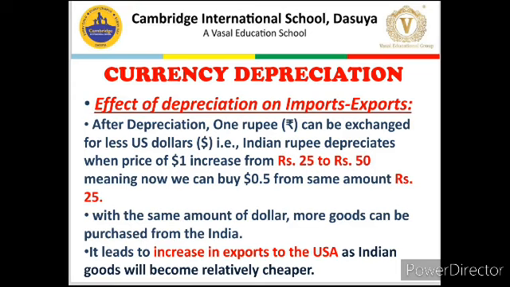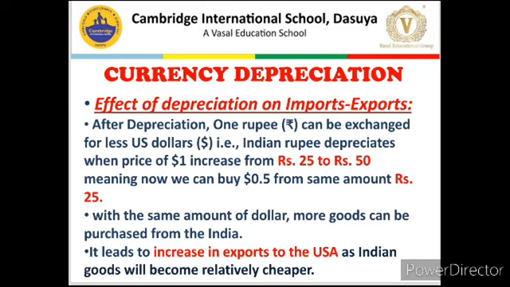So we have studied the theory. Now let us take an example from an Indian company's point of view. There is an Indian company which is exporting goods to the US, let us say they are exporting writing pens, and one pen is worth 5 rupees.